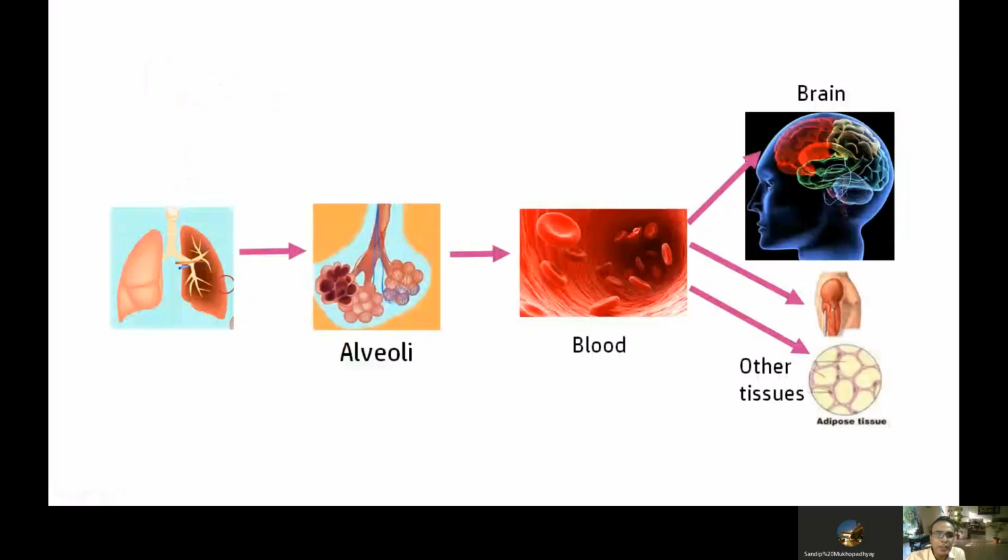Once you have completed this inhalation cycle, if you stop inhaling this agent, what will happen? The supply to the brain is lost, and now the reverse will start. From the brain it will come back to the blood, from the blood it will go to the alveoli, and from the alveoli it will go out. So this is the standard process in general anesthesia.